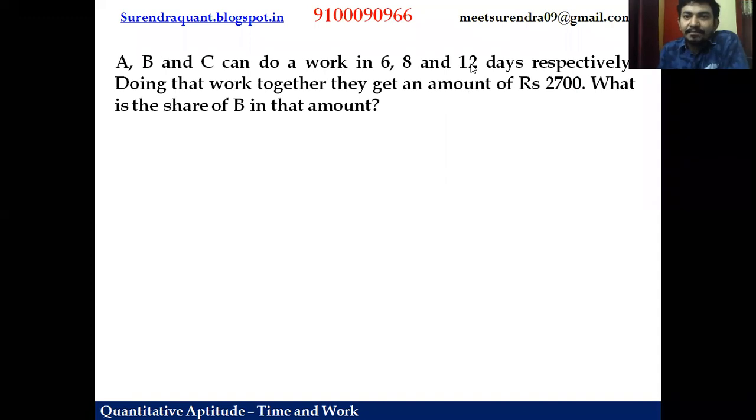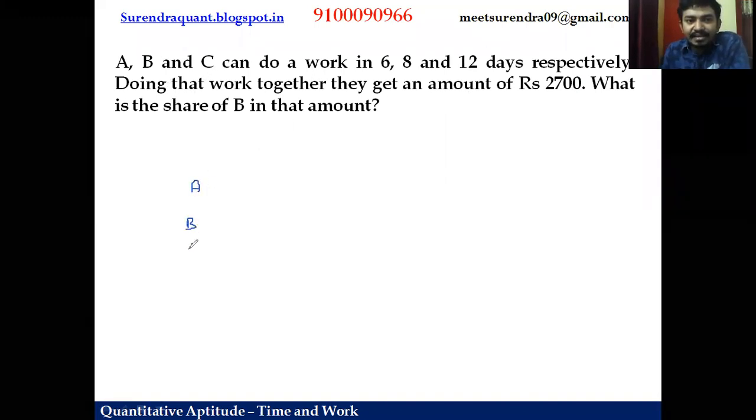Okay, now let's see three persons. A, B, and C can do the work in 6, 8, and 12 days. If they work together, they can take the amount of 2700. What is the share of B in that amount? Again, the same process, guys.